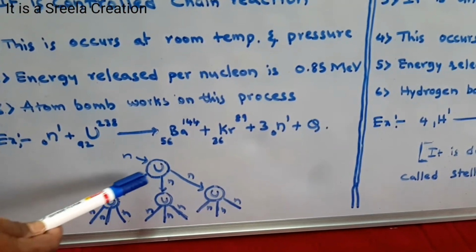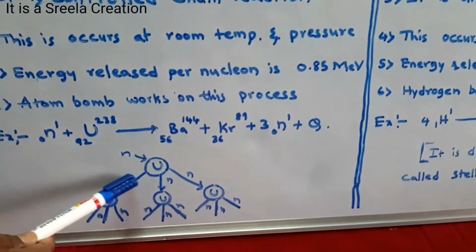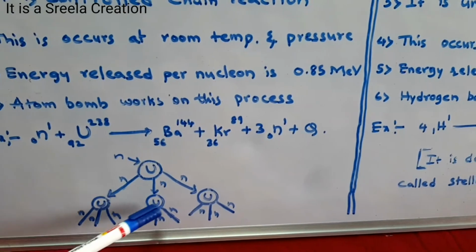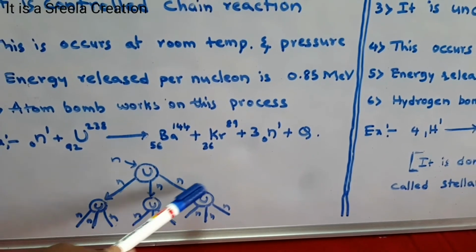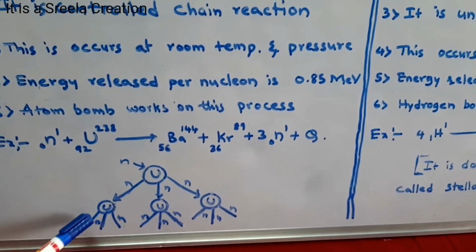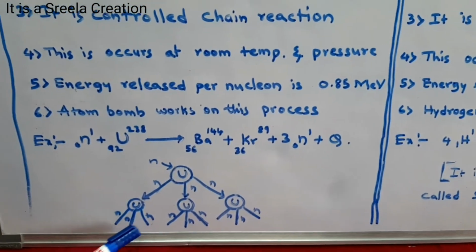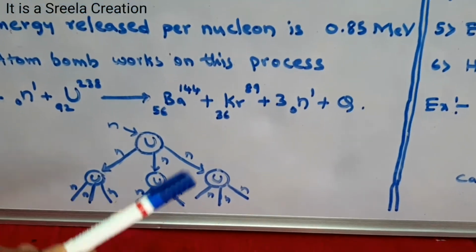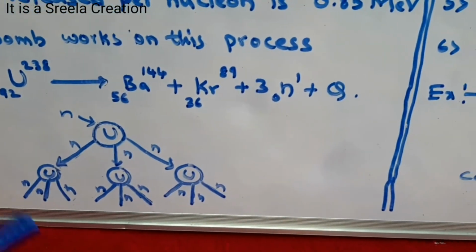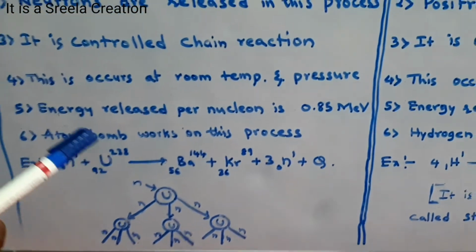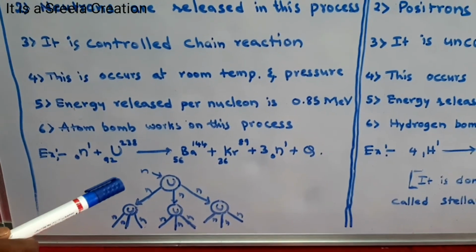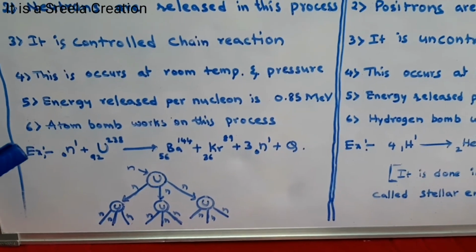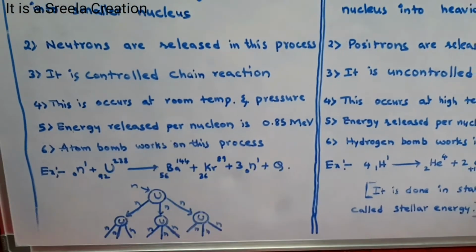I have shown how the chain process happens. One neutron bombards uranium and releases three neutrons, and these three neutrons again bombard three uranium nuclei. Each nucleus once again releases three neutrons, so a total of 9 neutrons are released. This chain reaction is done in a fraction of a second, but it is totally a controlled chain reaction. Understand? It is also a chain reaction, but it is controlled.